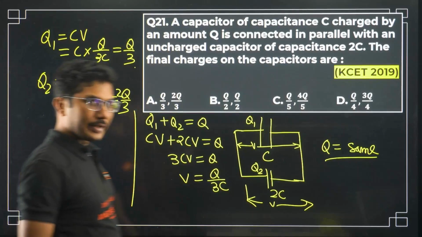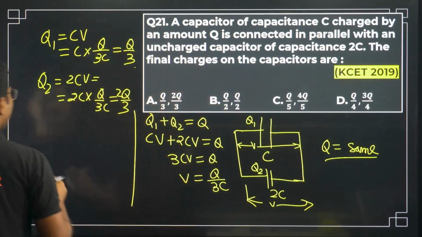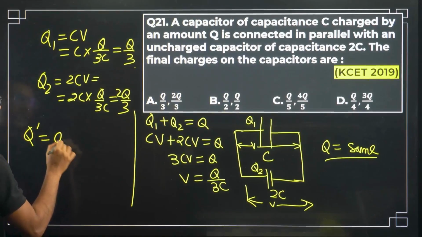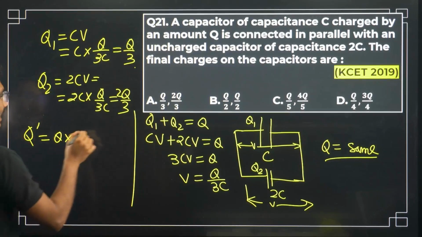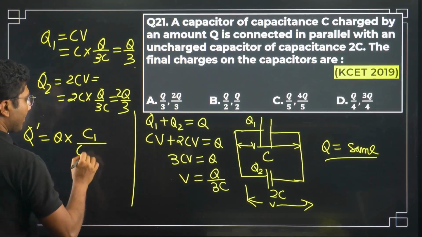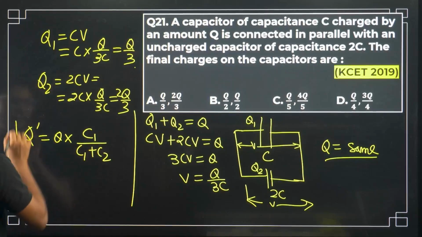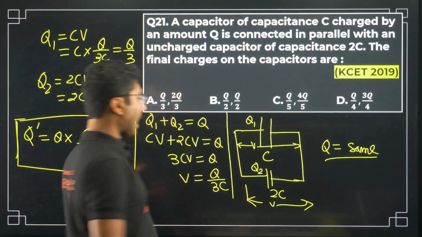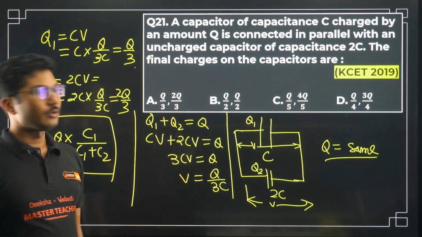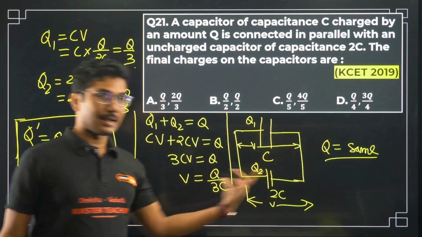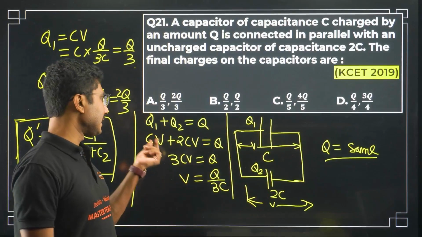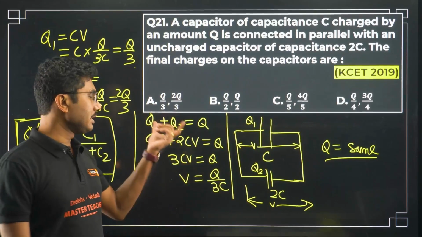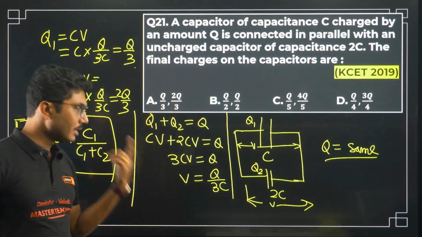Now there is one more way to determine this. In case of capacitors, the charge is given by the original charge multiplied by C1 divided by C1 plus C2. This is another formula to remember. If you are good with formulas, you can do that. If you are good with concepts and want to solve it step by step, this is the way. You have to understand that in parallel combination, voltage remains constant. The same voltage applies to both capacitors and the total charge is conserved. From these two pieces of information, you solve it step by step.